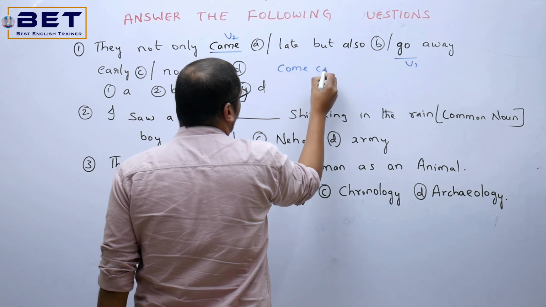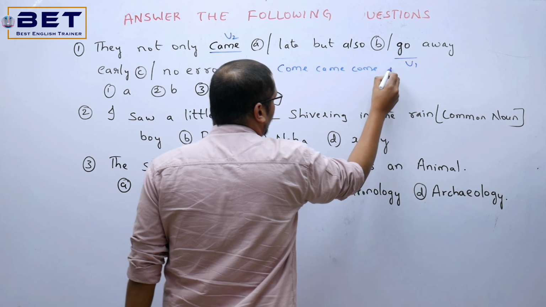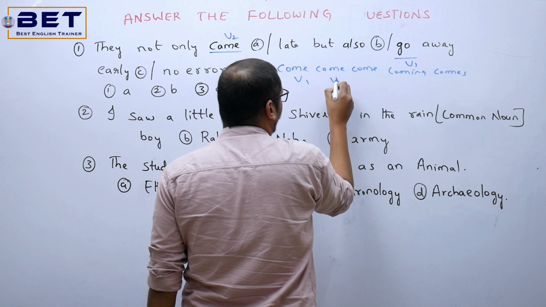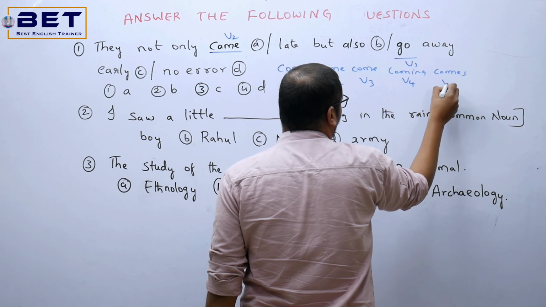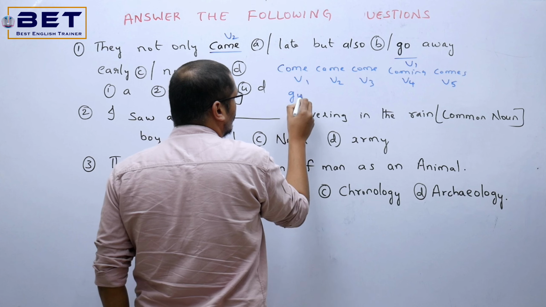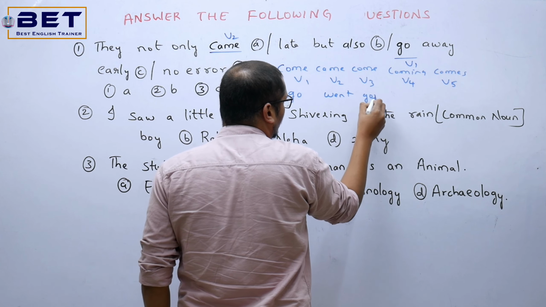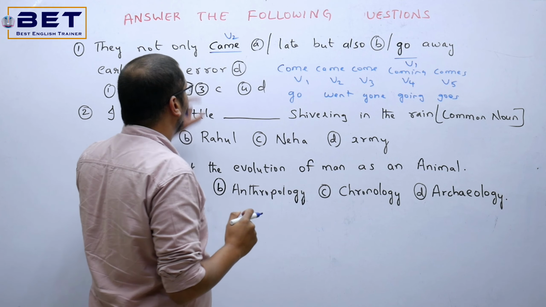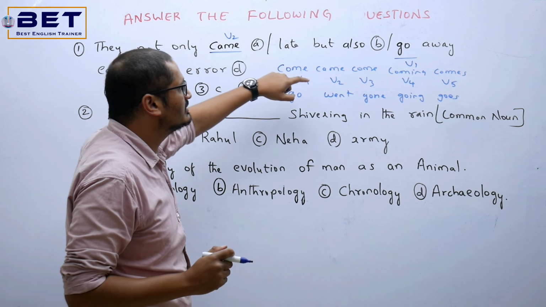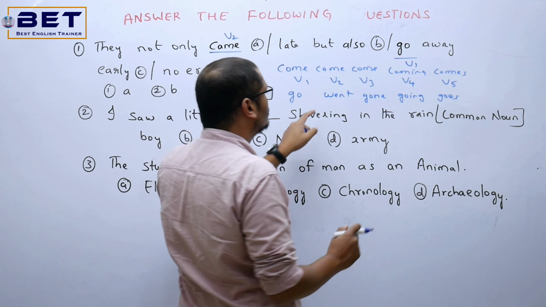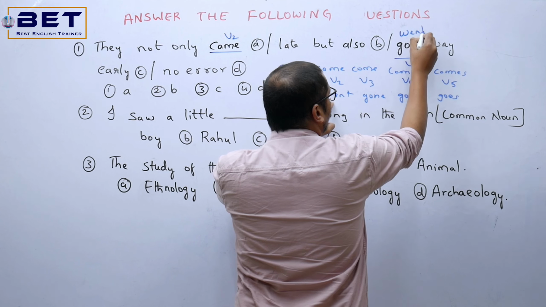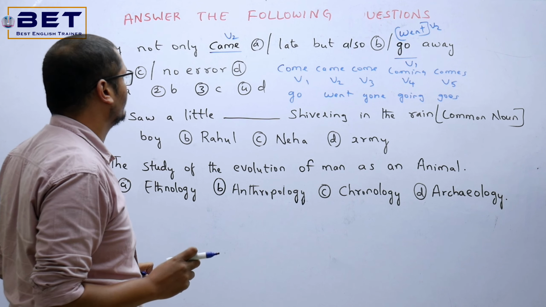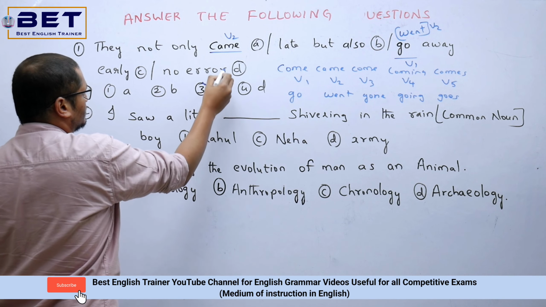Now just look over here. Come, came, come, coming, comes. So this is V1, V2, V3, V4 and V5. In the same fashion, go, went, gone, going, goes. Here V2 has come. So let's convert the same V2 in the second part of the sentence. So make this go to went. Okay, went away early can be the right answer over there. So where is the mistake in that? Option C has the mistake.